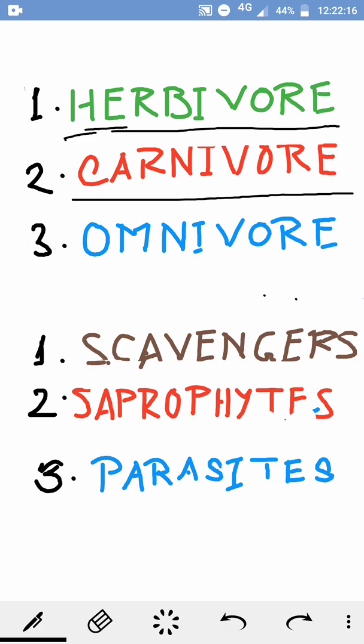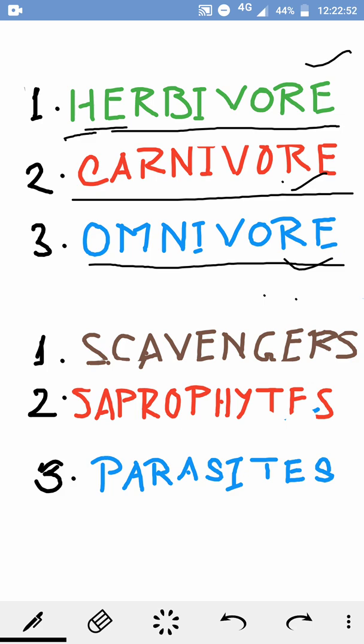Some organisms take both, like human beings, we take plants and even animals as our food. Even bears, you will find, take both plants and animals as their food. This type of organism is called omnivores. So we get three terms: herbivore, carnivore and omnivore. Herbivores take plants as their food, carnivores take animals as their food, and omnivores take plants and animals as their food.